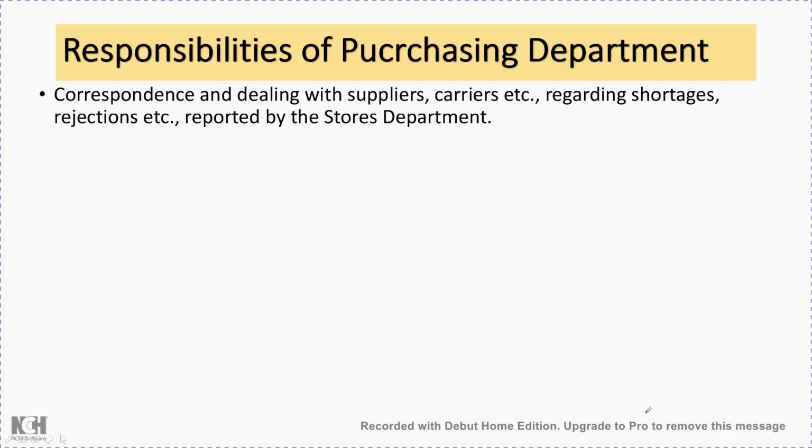One responsibility is correspondence and dealing with the supplier. The purchasing department has to keep in touch with the different suppliers. They have to make sure that whatever stored components are being degraded or falling short are promptly conveyed to the suppliers, in order to procure them before the stock runs out. Then if there is any fault or defect in the procured components, the equipment should be rejected. That is also a responsibility of the purchasing department.